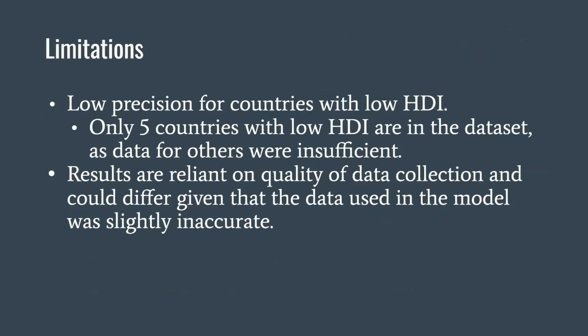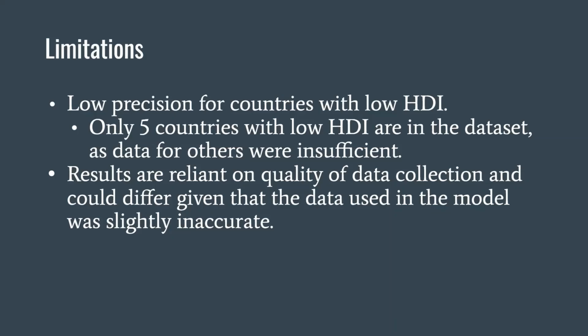This low sample size led to the conclusion we found in research question 3, and with more countries included in the data with a low HDI class, this could change the results we found. It's also important to note that results are reliant on the quality of data collection and could always differ if the data that we found from our resources is slightly inaccurate.